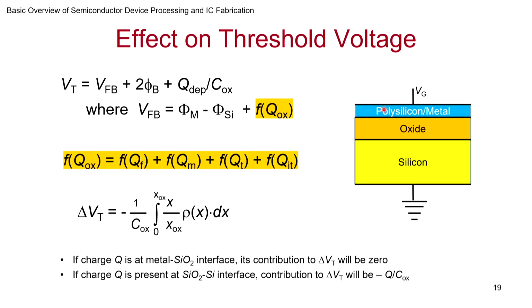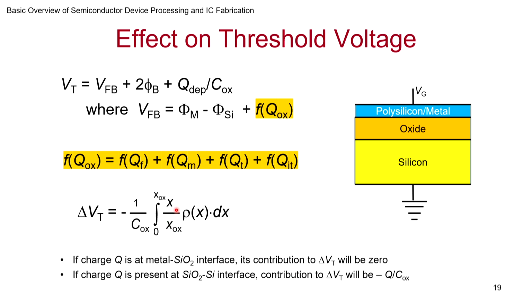Suppose there is a positive charge here, a negative charge comes here, so the positive charge fields will end up terminating on that itself. So there is no way it will be affected. So if the charge is at the metal SiO2 interface, its contribution to delta Vt is 0. On the other hand, if the charge is present at the SiO2-Si interface, the contribution is maximum.